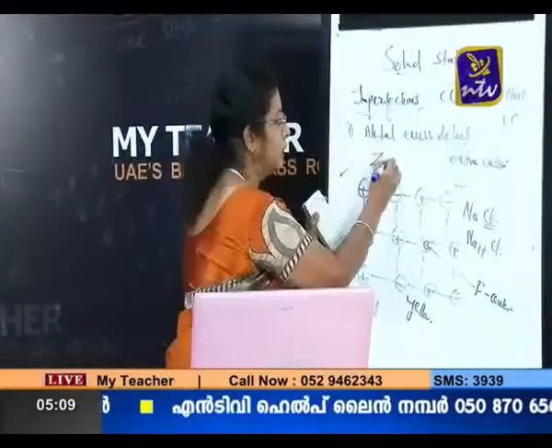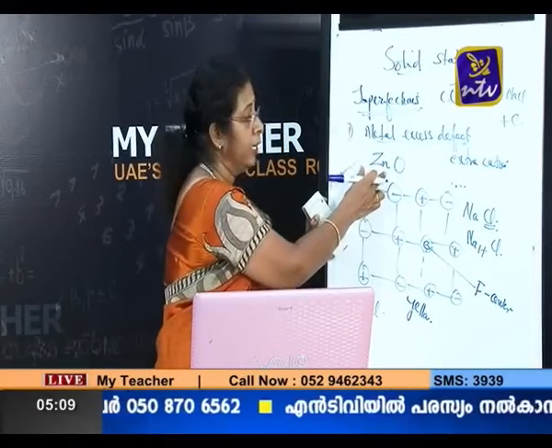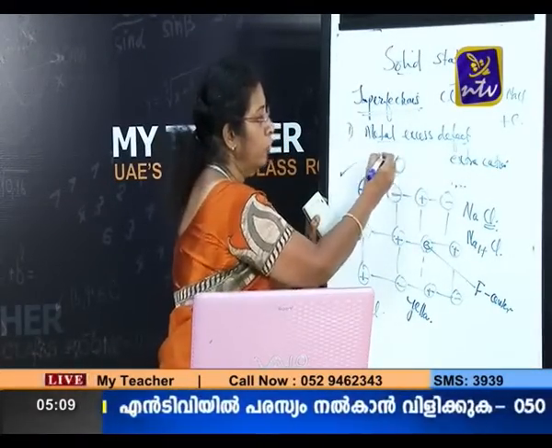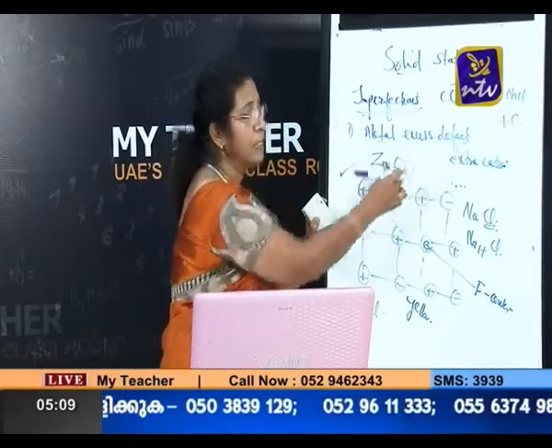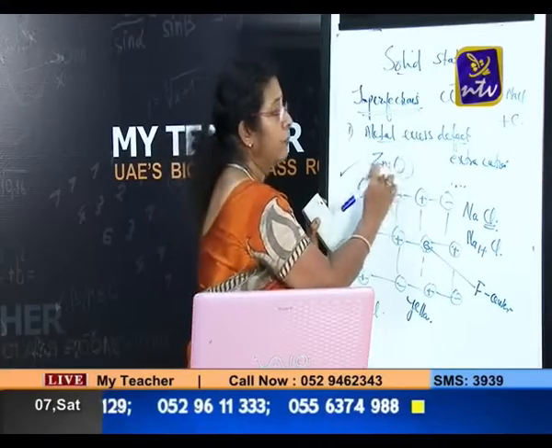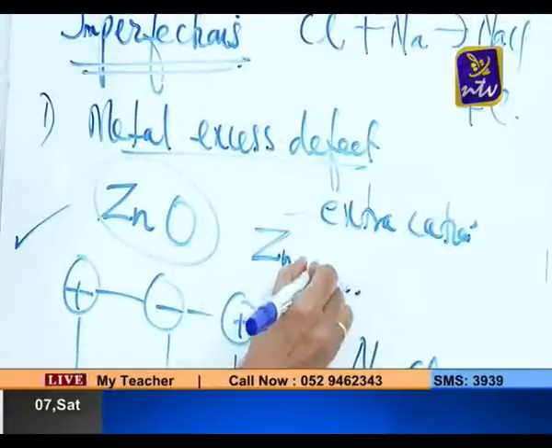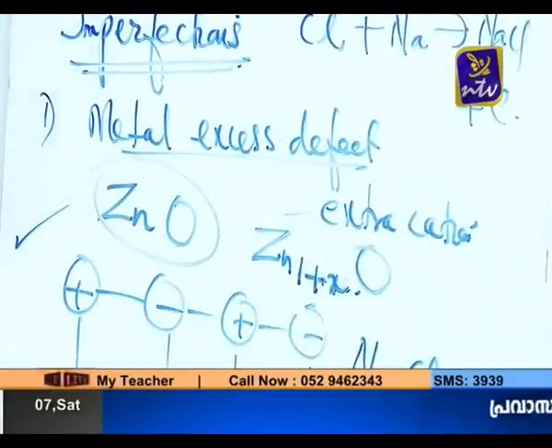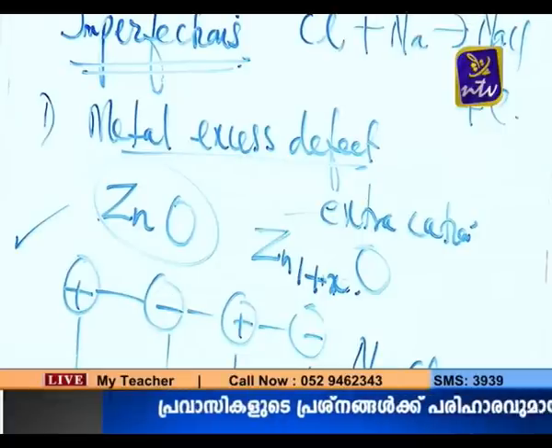According to the stoichiometry, the formula of zinc oxide is ZnO. But due to the presence of this extra cation, this 1:1 ratio will change and the formula will become Zn(1+x)O. It means Zn will be a little more than what we expect.